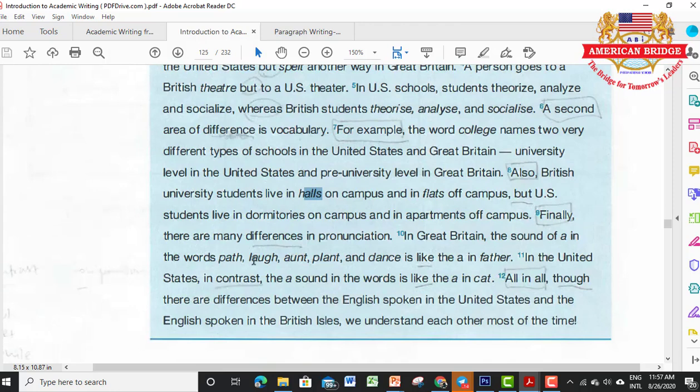And finally, there are many differences in pronunciation. So another factor is pronunciation. In Great Britain, the sound of a in words like path, laugh, plant, and dance is like the a in father. In the United States, in contrast, the sound is the a in the word cat. All in all, those are the differences between the English spoken in the United States and the English spoken in Britain.